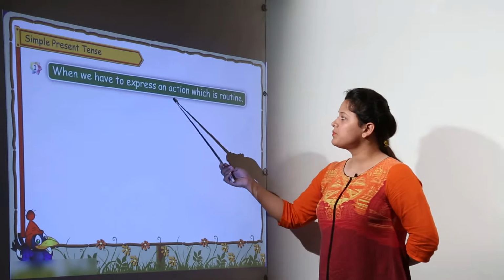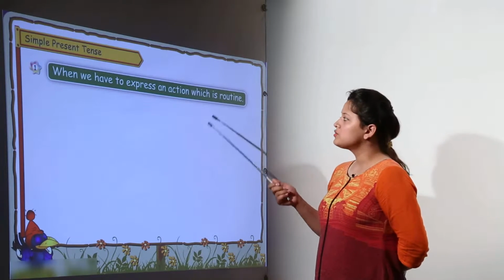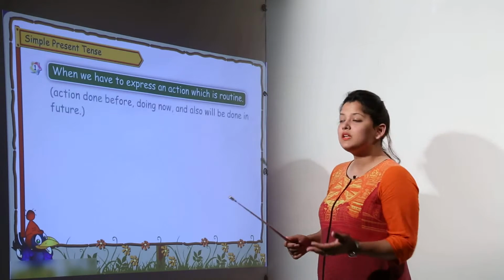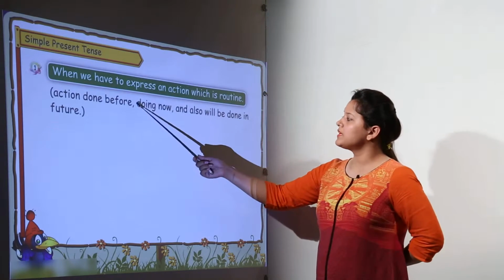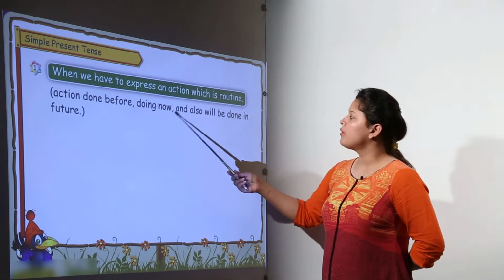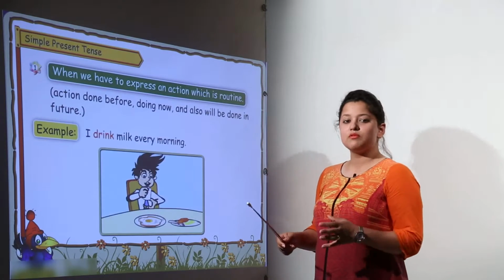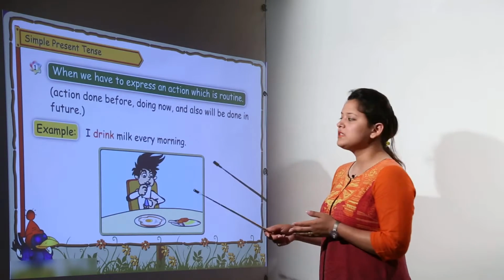When we have to express an action which is a routine, right? So there are things that you do in your routine, for that you can use the simple present tense, like the action done before, that you are doing now, and also will be done in the future. So the action that is being performed by you is being repeated.